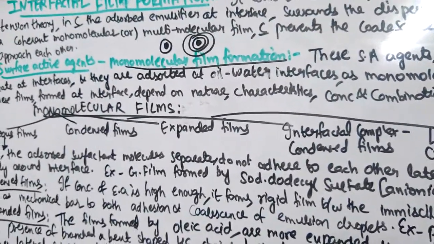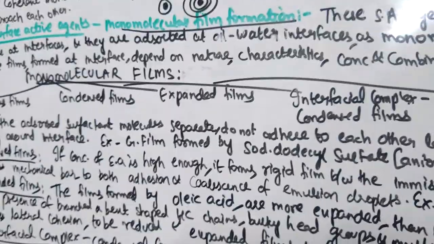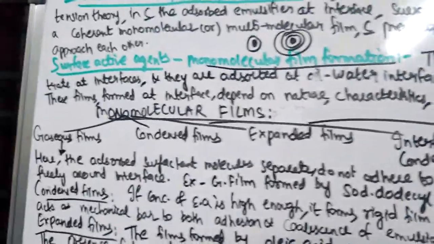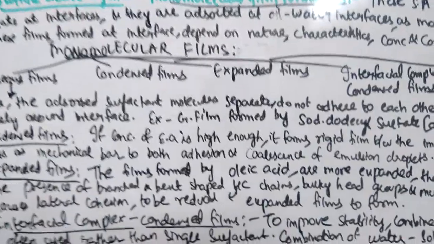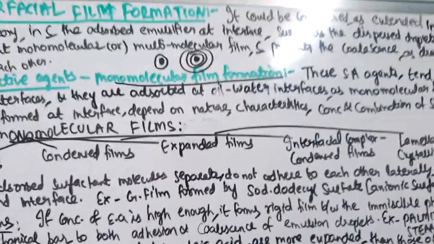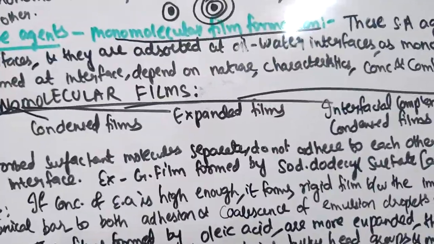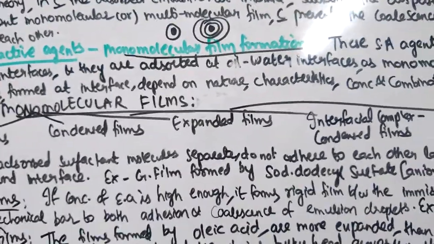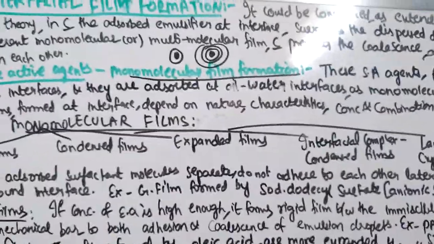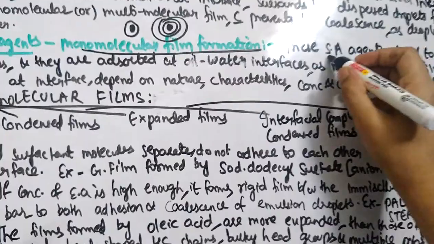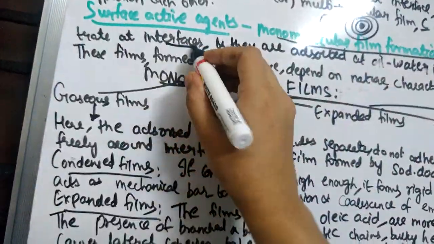You just need to understand and write in brief. In case the question asked is the theory of emulsions, you need to just mention and write in brief depending on the marks. I have told you this question is being asked: explain or write about the theory of emulsions. So coming to your surface active agents, they tend to concentrate at interfaces.